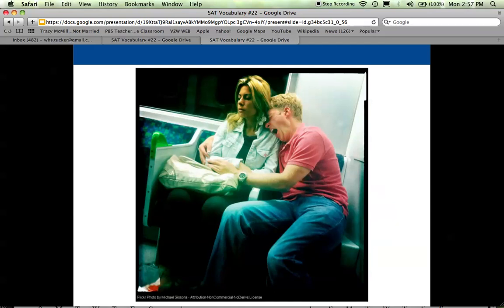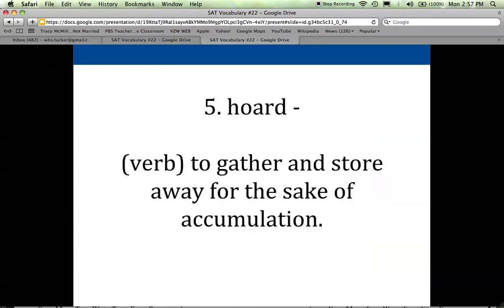This woman does not seem to like that this man is next to her, leaning on her. Perhaps he fell asleep and he's encroaching on her space. A lot of times when I'm on an airplane, sometimes I'll feel that way. Someone will fall asleep in their seat and then lean on me and it's encroaching on my space, my seat, my area of the airplane.